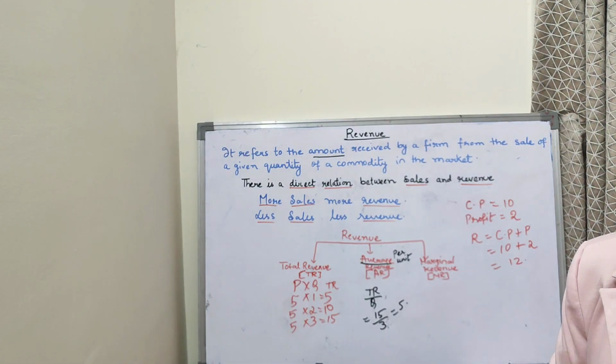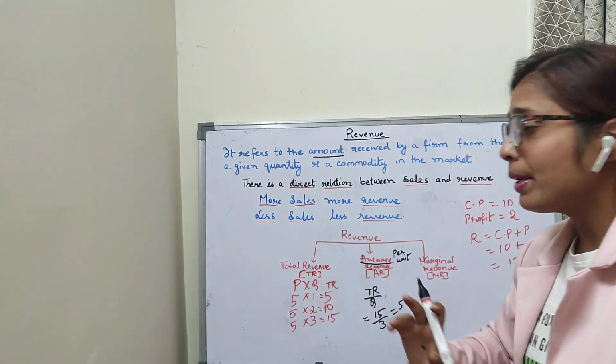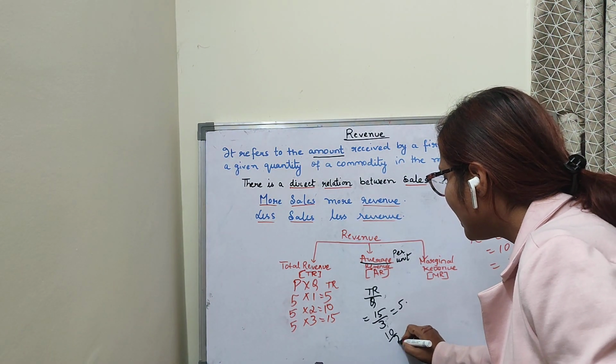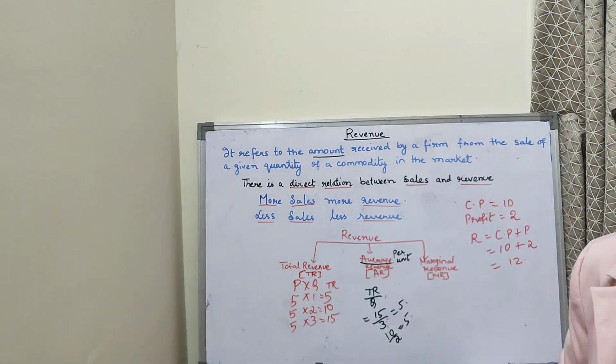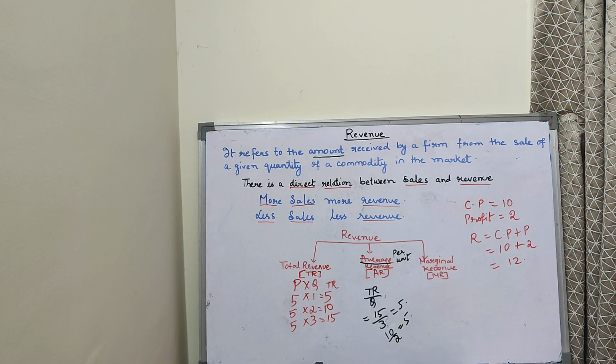Likewise I can find it out. Suppose the price of 2 pens is rupees 10. Now what is the price of 1 pen? I can do 10 divided by 2, so the price of 1 pen is 5. So it is the per unit value. Clear children? Now coming to the marginal revenue.